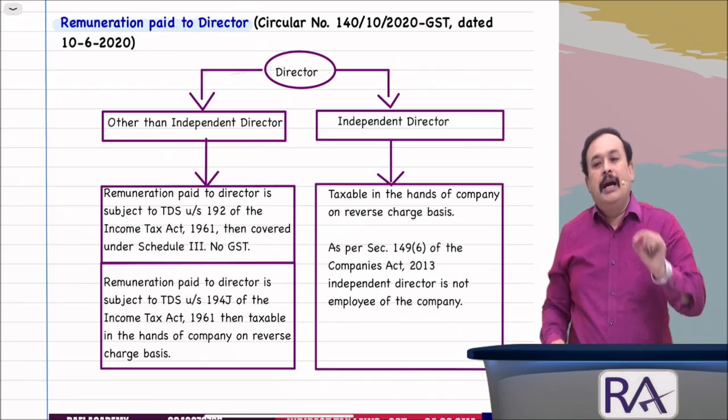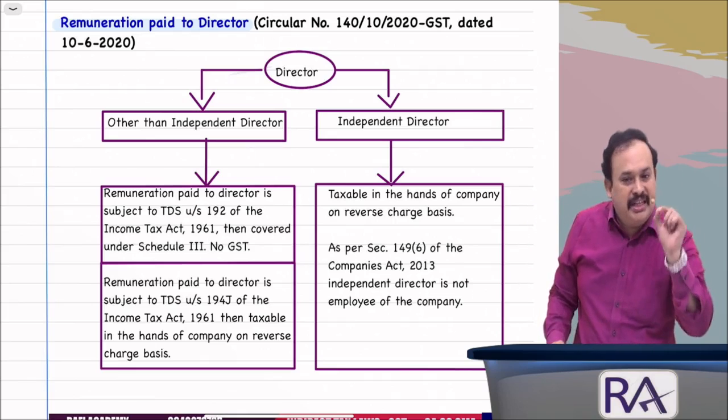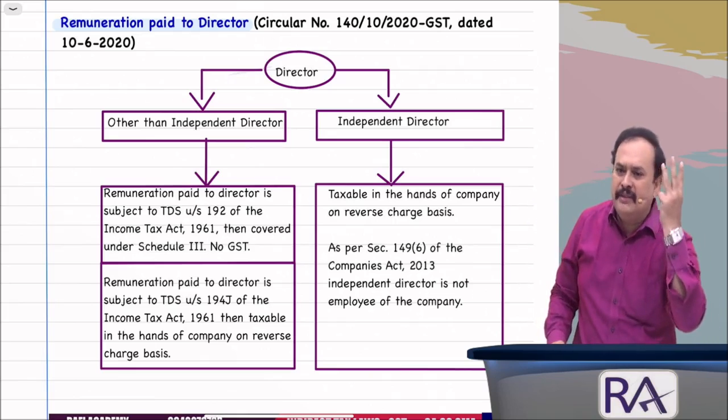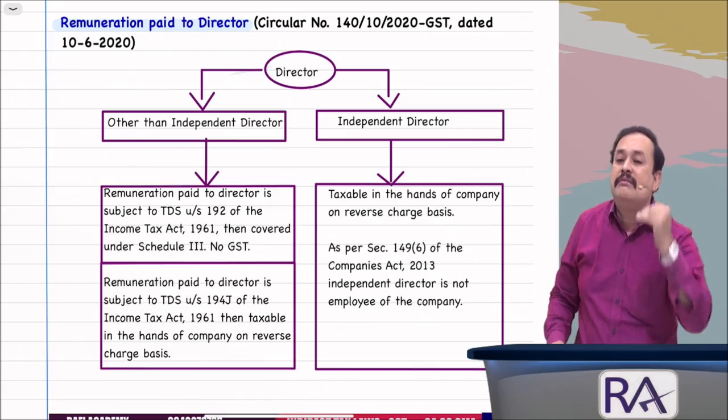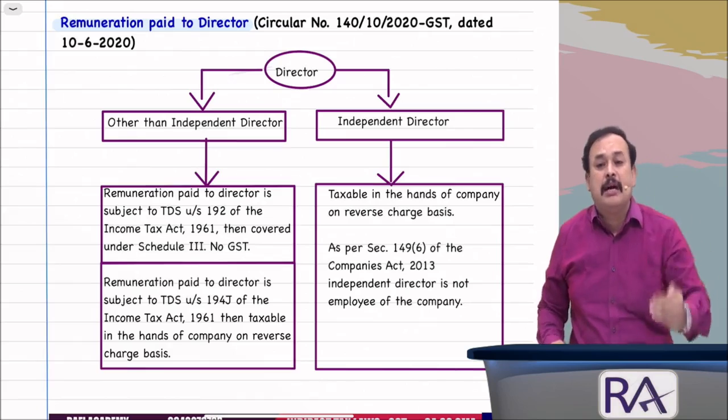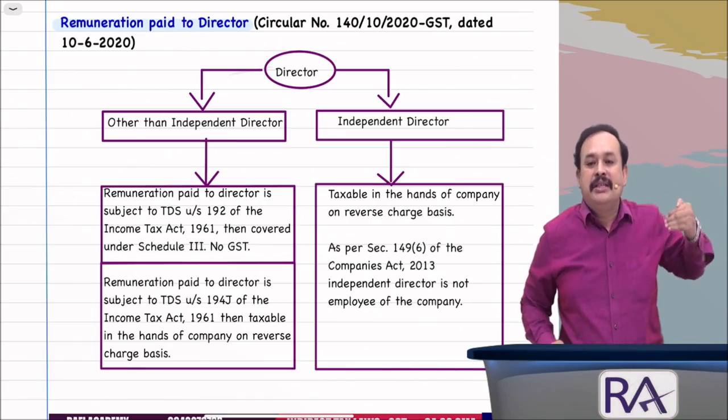Then we have section 9, subsection 3 of the CGST Act, which talks about the reverse charge mechanism, where the recipient of that service, the company, is liable to pay GST. Got the clarity, brothers?